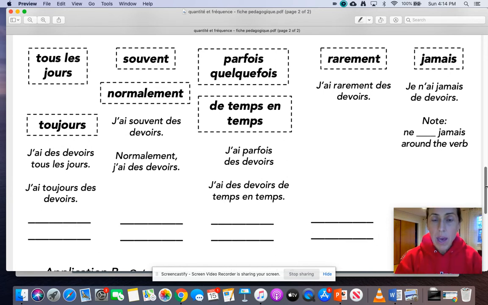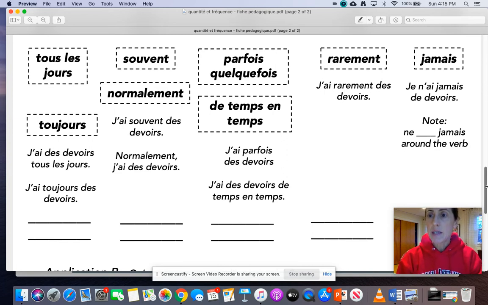Right in the middle, we have parfois or quelquefois, and that means sometimes. Either one of those, they're interchangeable. Parfois, j'ai des devoirs. Sometimes I have homework. Ou j'ai quelquefois des devoirs. I have homework sometimes. Or j'ai des devoirs de temps en temps is one that you're maybe more familiar with. Okay, so those all mean sometimes, from time to time. Next, we have rarement. Rarely. J'ai rarement des devoirs. I rarely have homework. Another way of saying that would be to say, je n'ai pas souvent des devoirs. I do not have homework often. So that might be a way that you could express it as well.